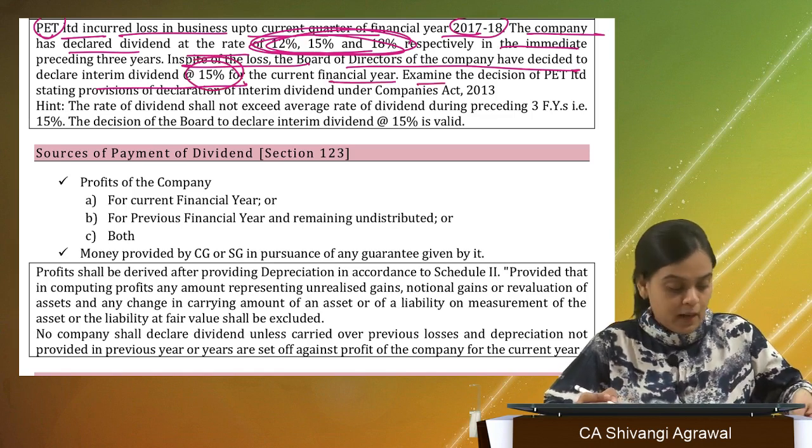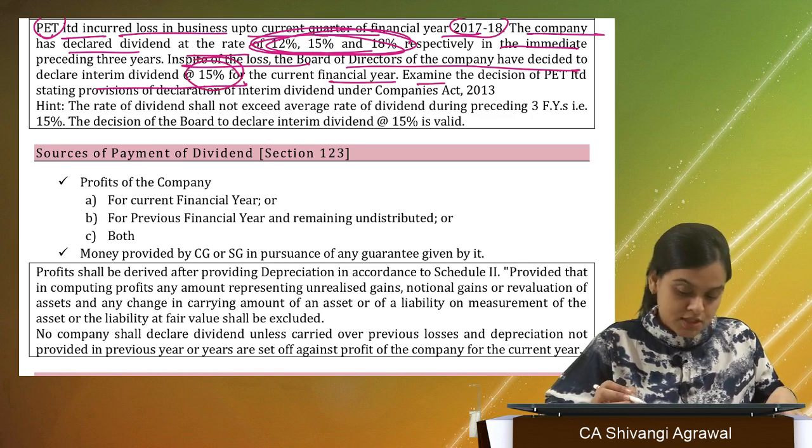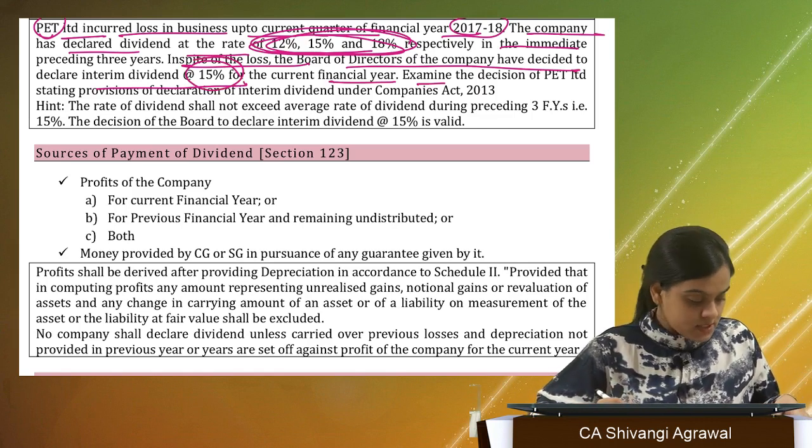You have to examine the decision of this company, stating the provisions of declaration of interim dividend. We can definitely decide about the validity.